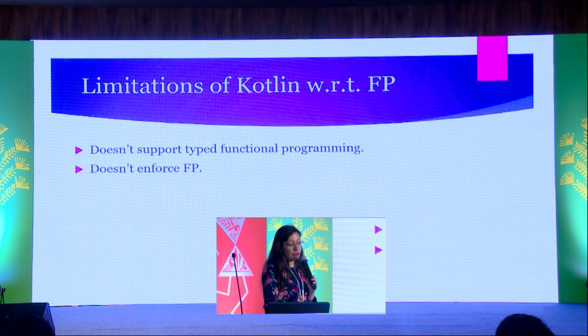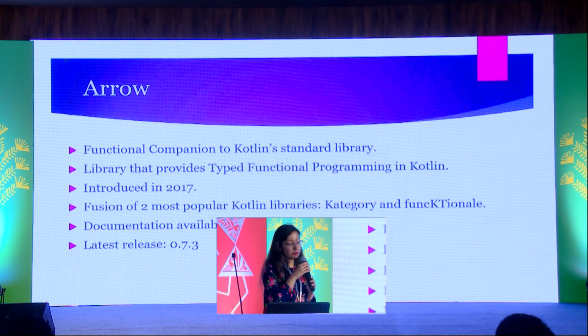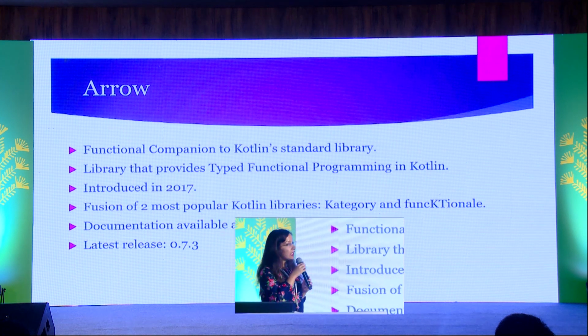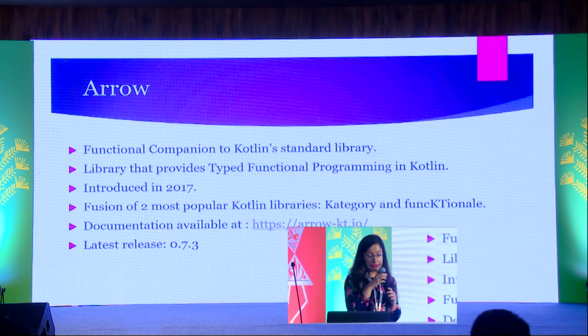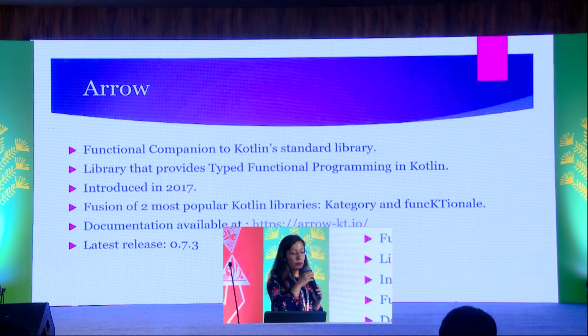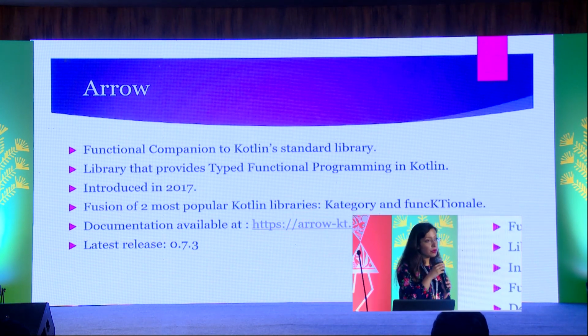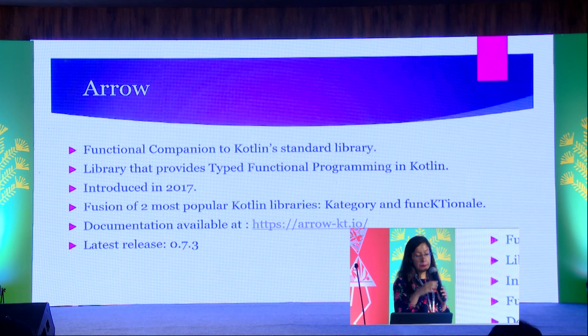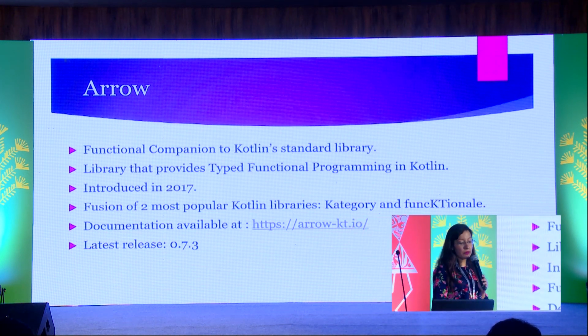So to fix all these, Arrow enters. Arrow is a functional companion to Kotlin's standard library. It was introduced in 2017. The latest release is 0.7.3. It is a fusion of two most popular Kotlin libraries, Category and Functional. And you can get more information about Arrow at arrowkt.io.